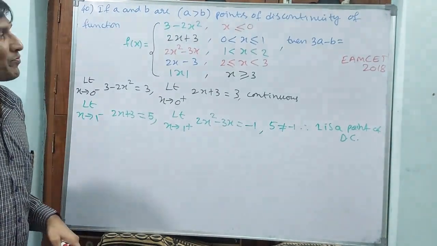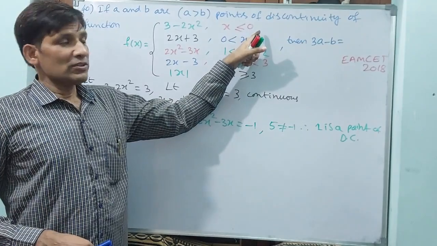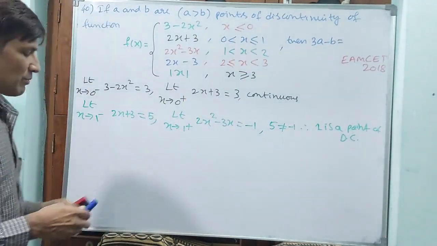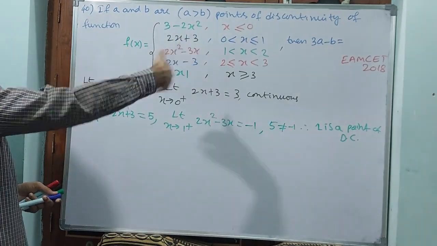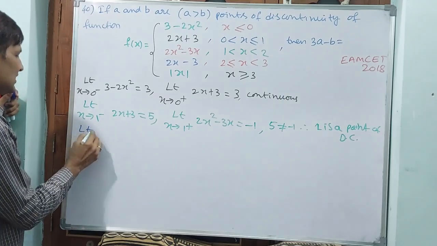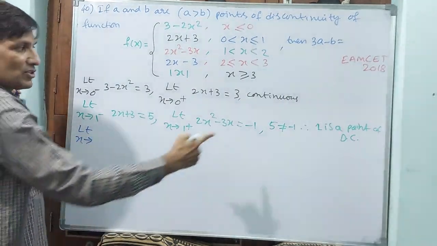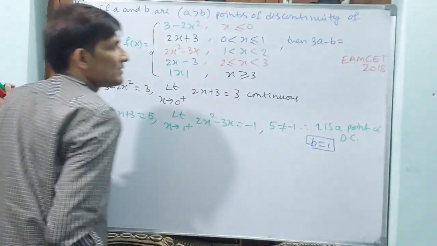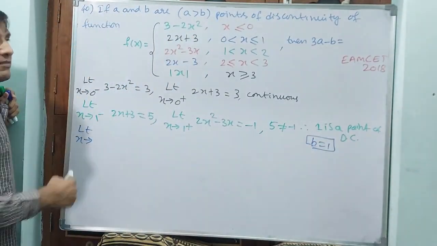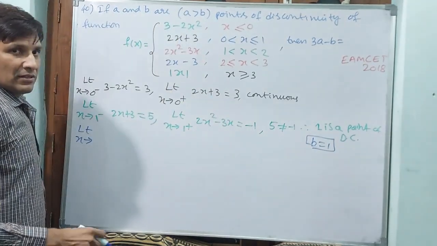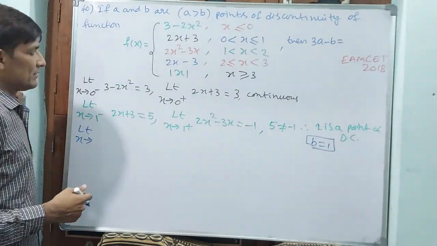See, 1 is a point of discontinuity, so surely it is B. Why? Because B is the lesser one here. Okay, that you remember. Now we will see for 2 and 3 also. So B is equal to 1, directly we can write it. But we will find A. Why? Because A is bigger. A may be 2 or A may be 3, because A is bigger than B and 2 and 3 are bigger than 1. Okay, let us see.